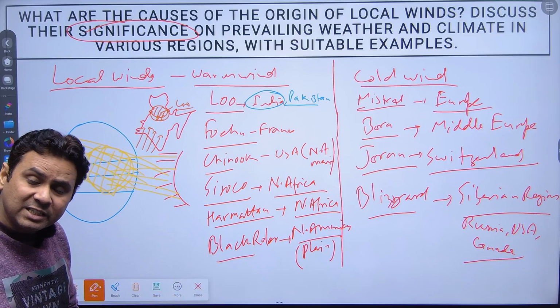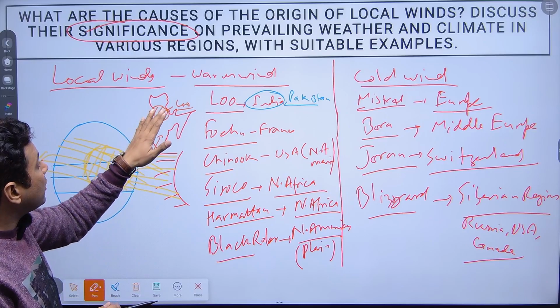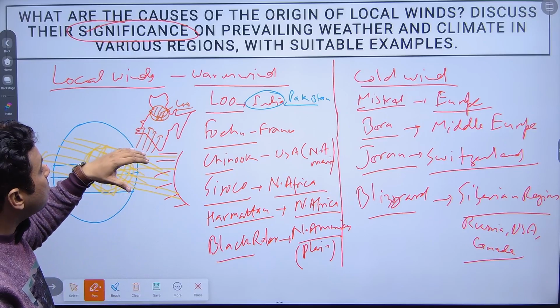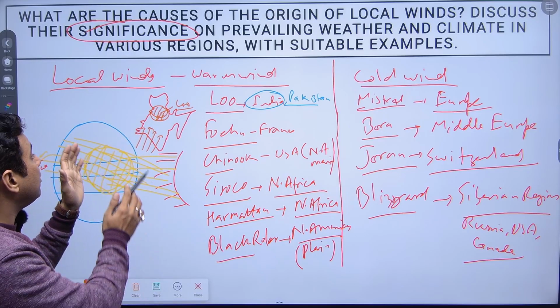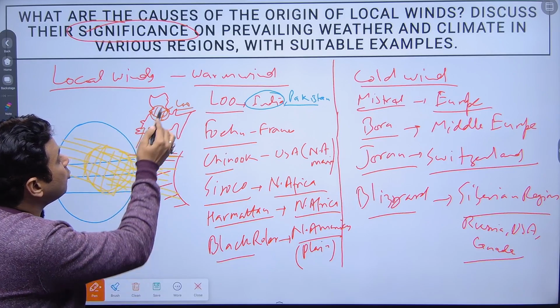So the significance of Lu is it is important to fetch the moisture-driven wind from the Indian Ocean towards the northern part.